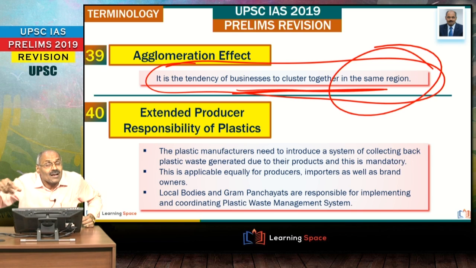That means one company's employees may become customers for another company, and other companies' employees may become customers for that company, like that. This is known as the agglomeration effect. The agglomeration effect is the tendency of businesses to cluster together in one area.